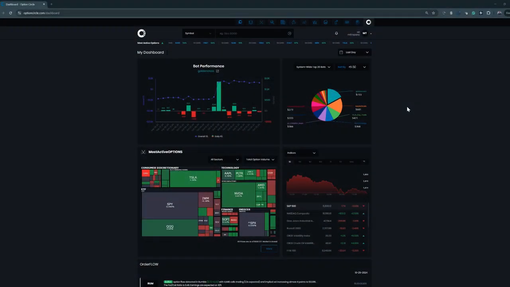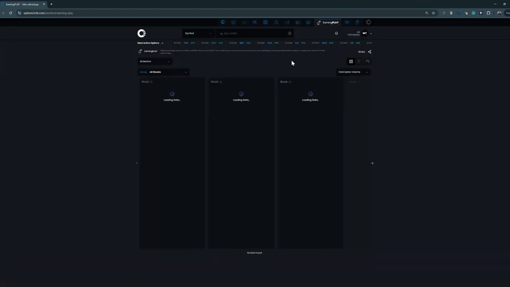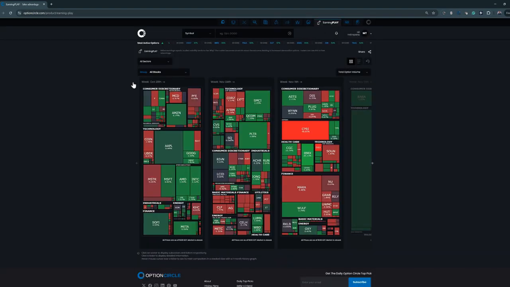Today we're going to look at earnings plays on the Option Circle platform. To do that, we're going to go to the Earnings Plays tab, simply click on it, and it's going to populate all of these heat maps. Just like our most active options or our most unusual options, we have heat maps for our earnings plays so that we can easily see what's coming up.